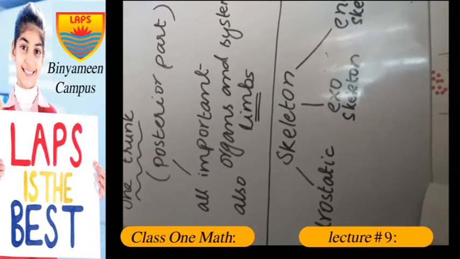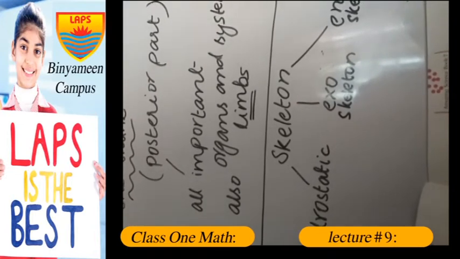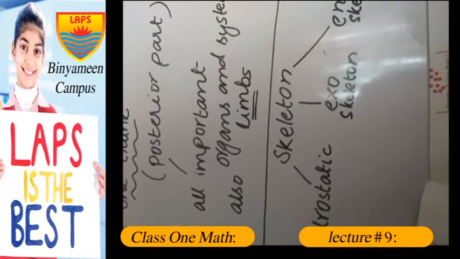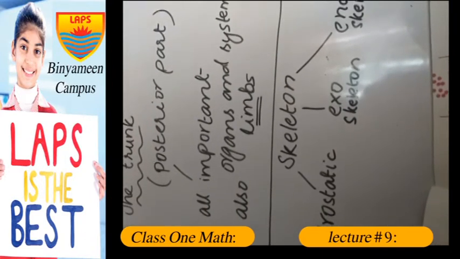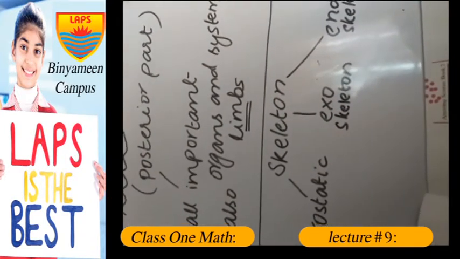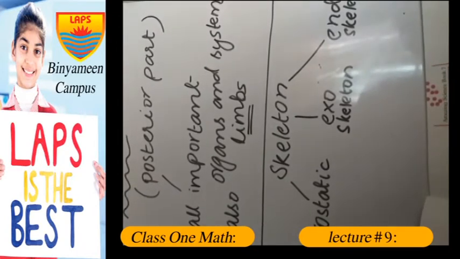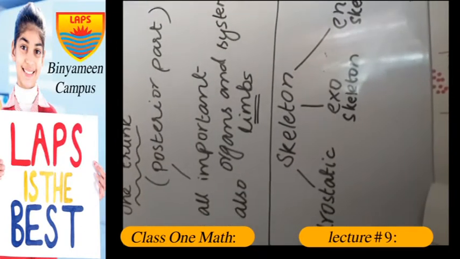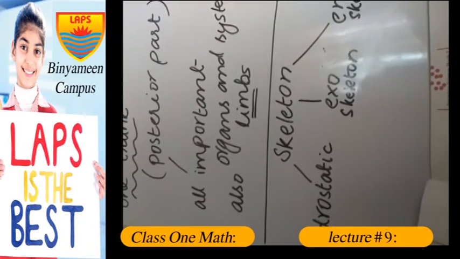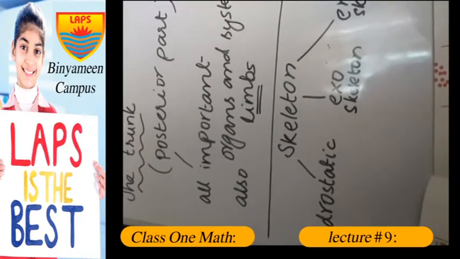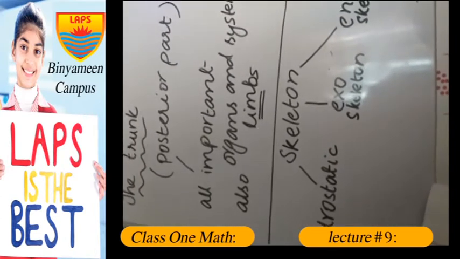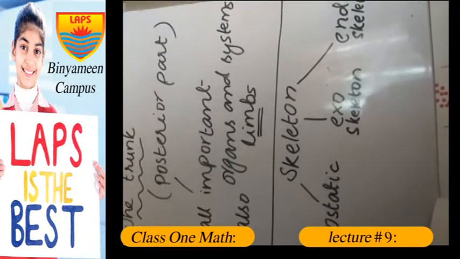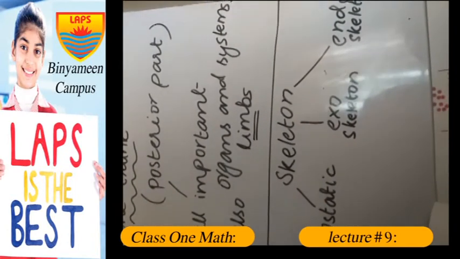The exoskeleton does not grow with the body of the animal. So as the animal grows, the cuticle is shed and a new one grows in its place. This is a unique property of exoskeleton actually, that as the animal grows during its lifetime, the cuticle is shed and a new one grows in its place and the new exoskeleton forms. This process is also called molting. Now the last one is endoskeleton.